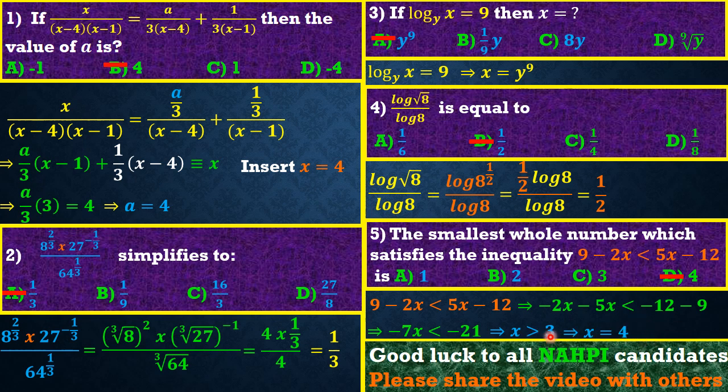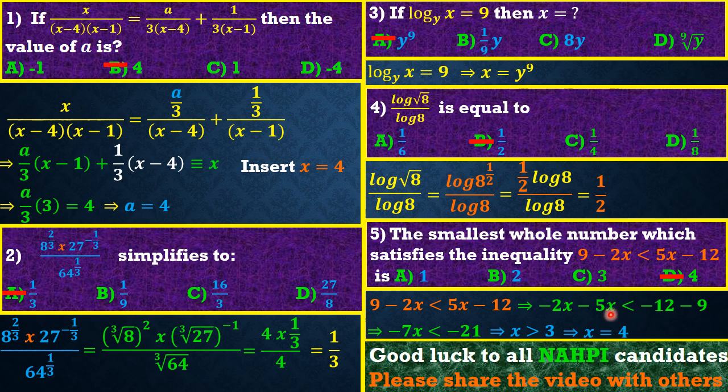that happen for us. Okay, friends, let's say for instance we take x equal to 3. What is 2 times 3? It is 6, right? What is 9 minus 6? That's 3. Also, if we take our 3 and put it in 5x, 5 times 3 is what? 15. What's 15 minus 12? It is 3. So friends, is 3 less than 3? No. 3 is not less than 3. 3 is equal to 3.